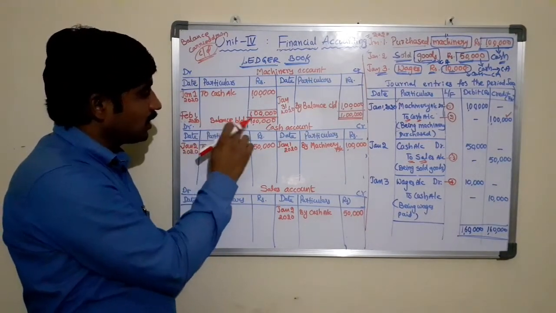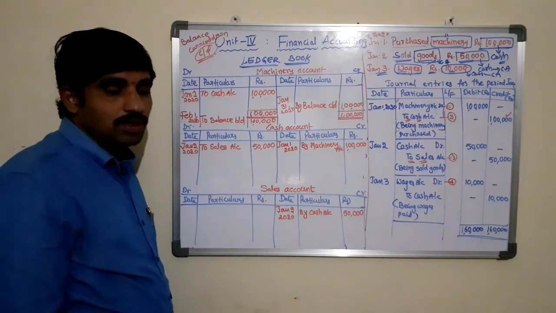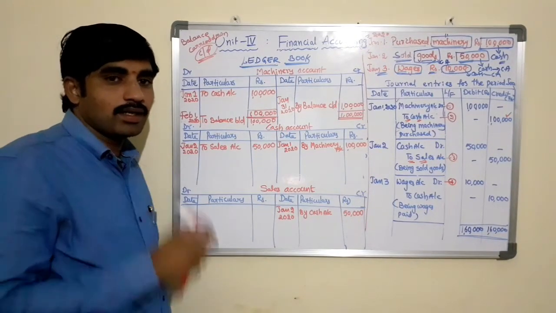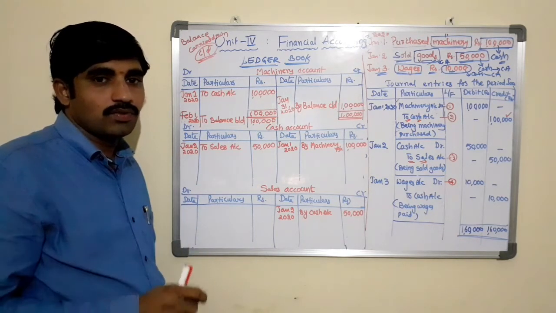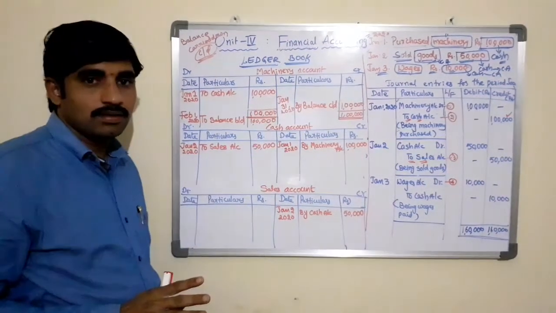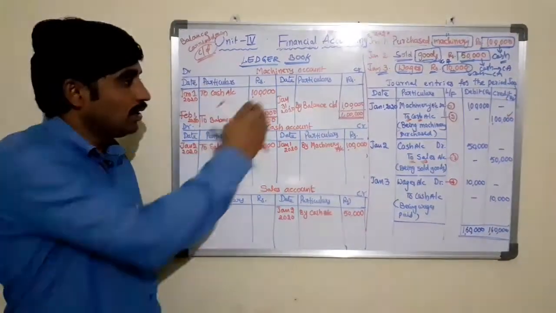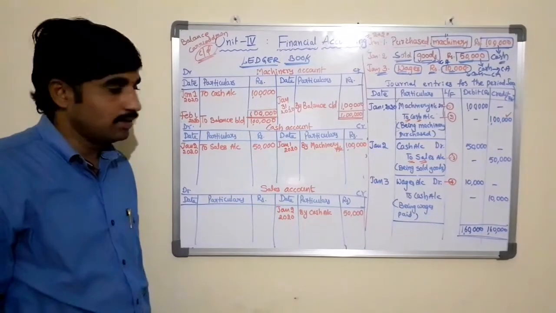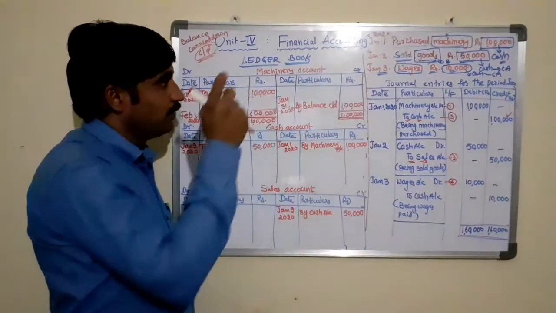As it is the debit side, that is balance brought down, we need to start with the word To. Irrespective of accounts, the debit side of the account must start with the word To. It is mandatory to write To and By. If it is the debit side of the account, it starts with the word To, and if it is the credit side of the account, it will start with the word By. So this is the process of closing of an account.